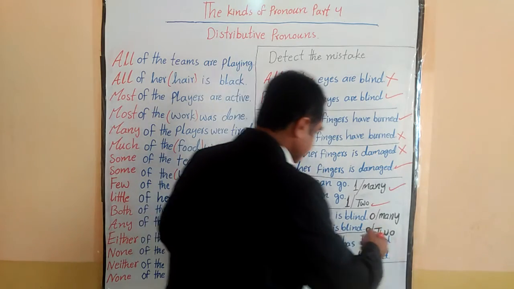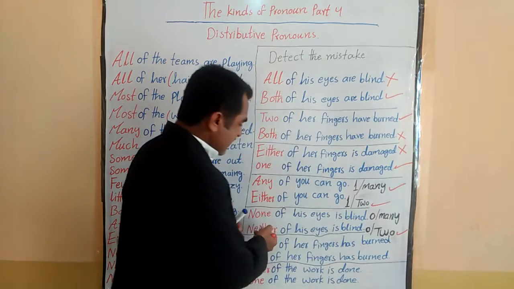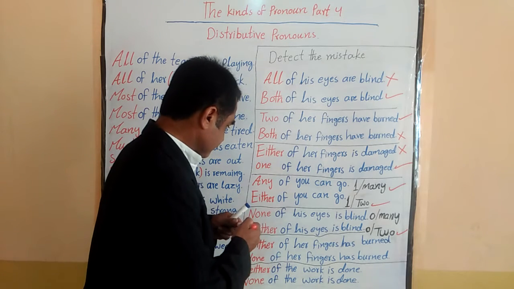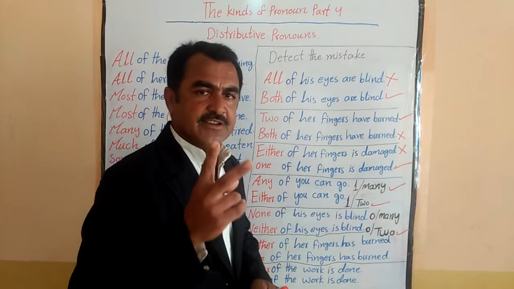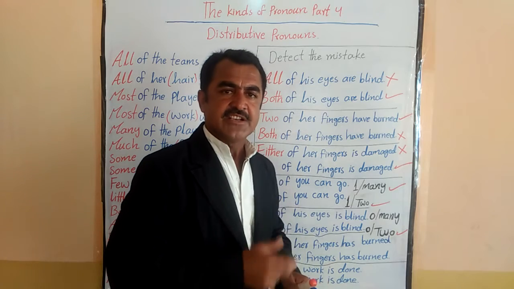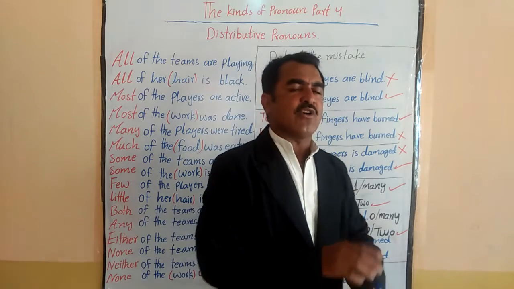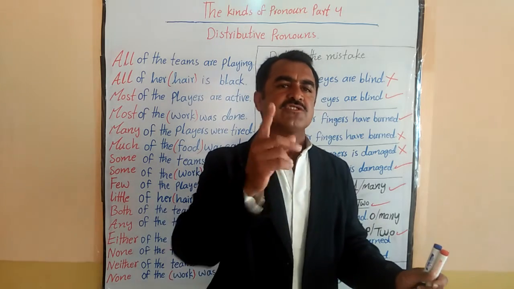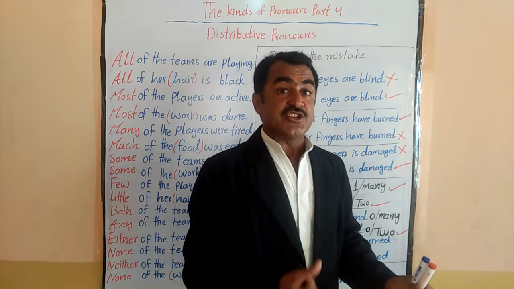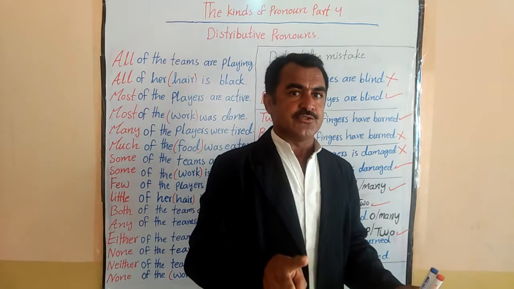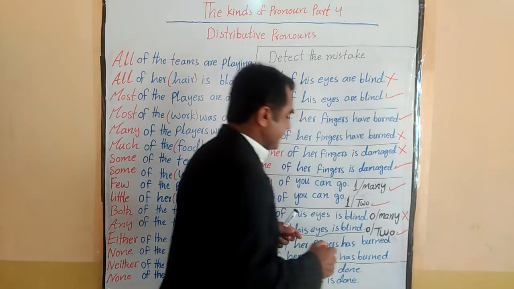where is it? This is correct, because when we talk about neither of his eyes is blind, now here we are talking about two. Both sentences negative, okay? 0 out of 2, okay? But when we say none of his eyes is blind, now here this sentence is wrong. Because I told you before that none we cannot use for two things. Okay? None means 0 but out of many, not two. Okay? So remember this. So that is why this sentence is incorrect.